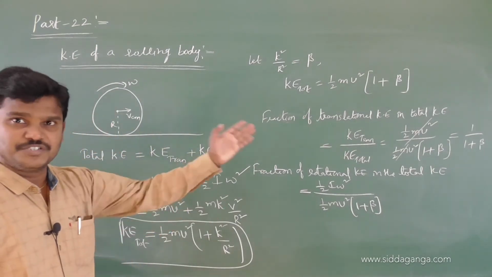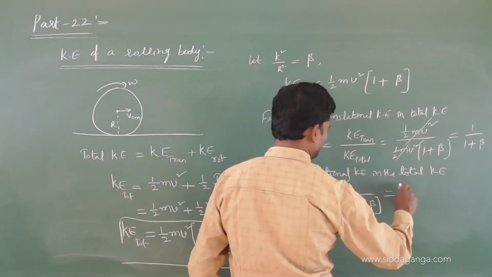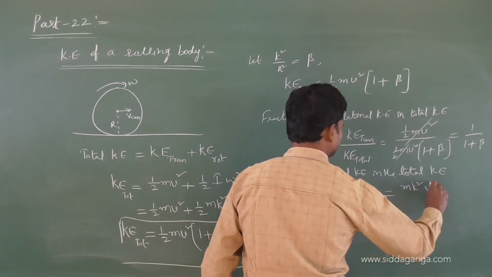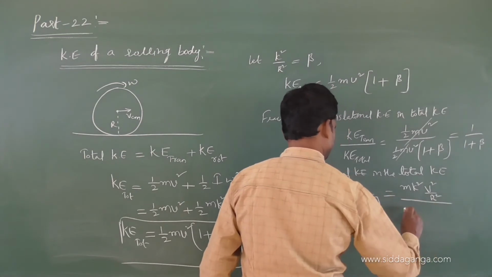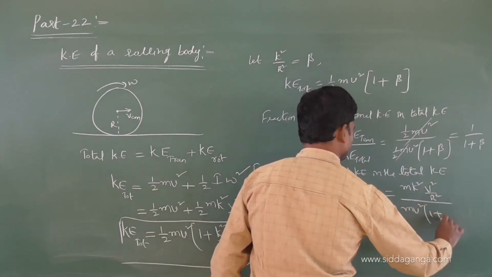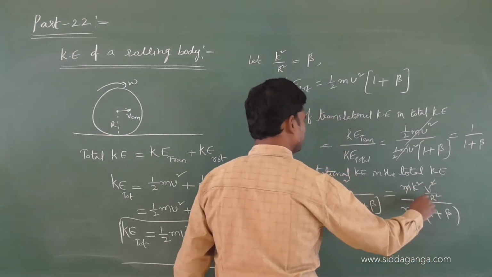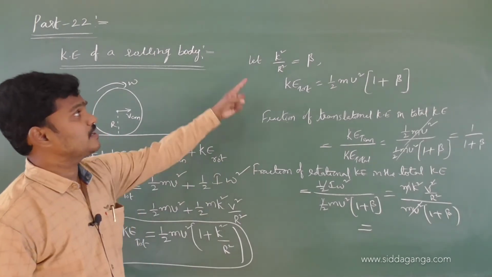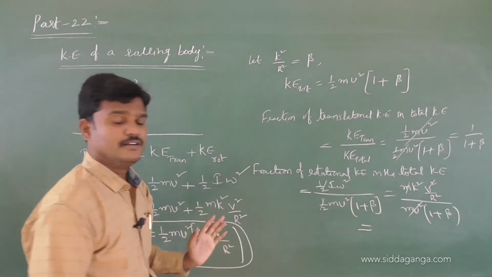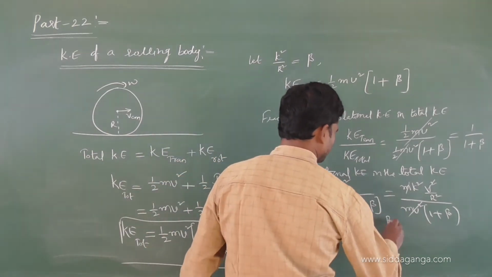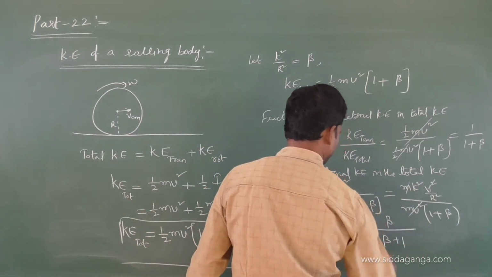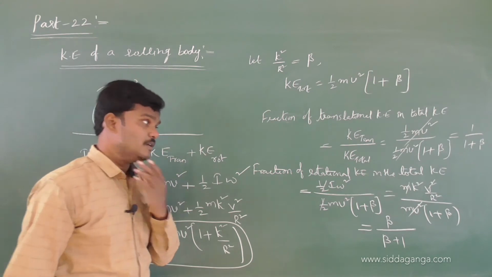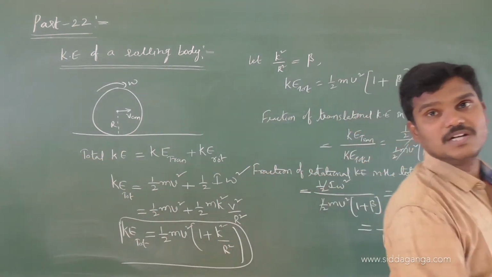You can change the v value, or you can change I and omega. Let me change I and omega, it's better. I is m k square, omega square is v square by r square. So we get m k square v square by r square over m v square into 1 plus beta. m v square cancelled, leaving k square by r square by 1 plus beta. What is k square by r square? I considered it as beta, a number. So beta by beta plus 1 is the fraction of rotational kinetic energy in the total kinetic energy.